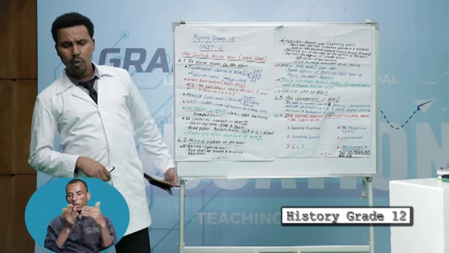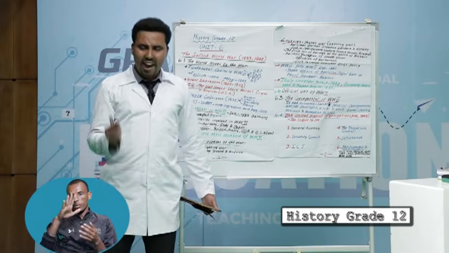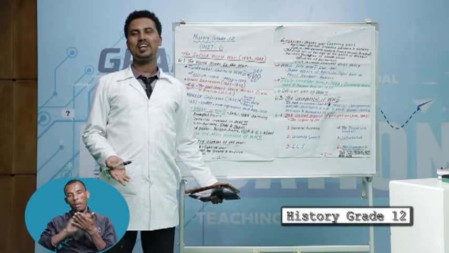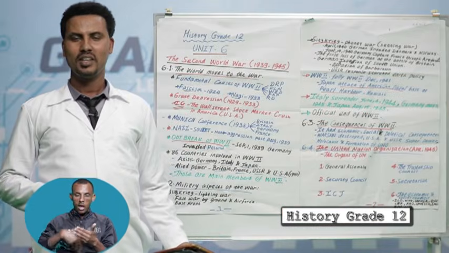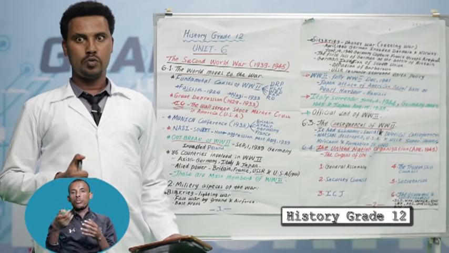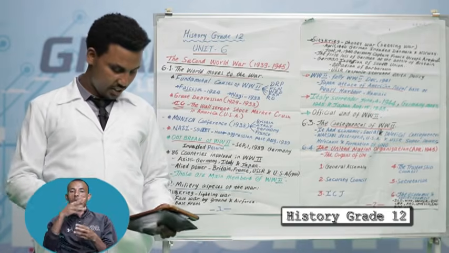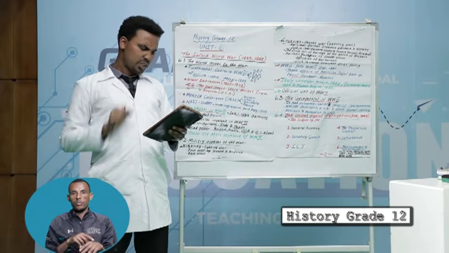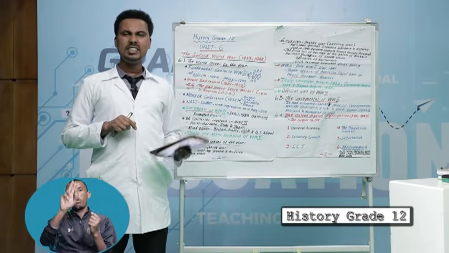The other consequence: the USA and USSR became superpowers of the world after the end of the war. The other development of the time was the formation of the United Nations Organization in 1945. In this event, the other social crisis was the Nazi Holocaust.